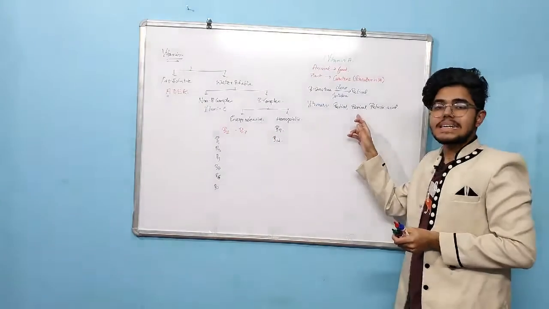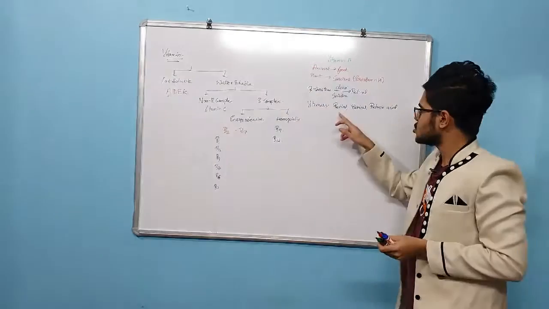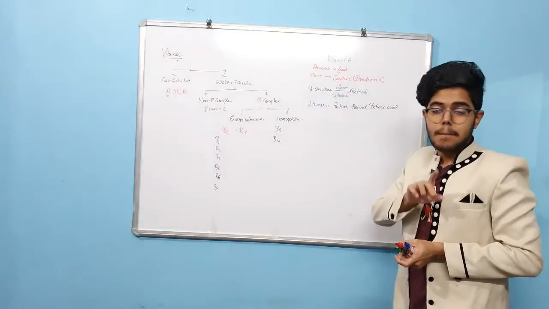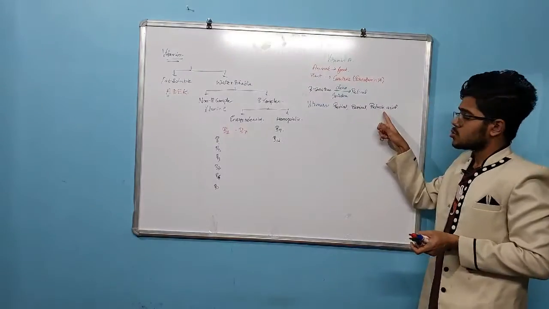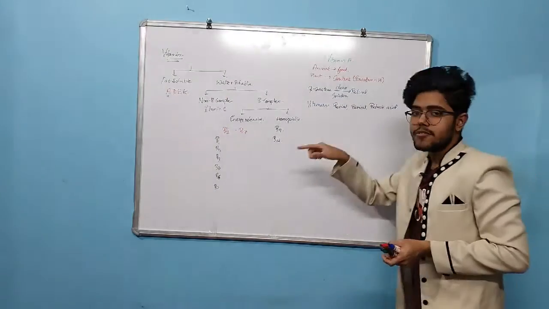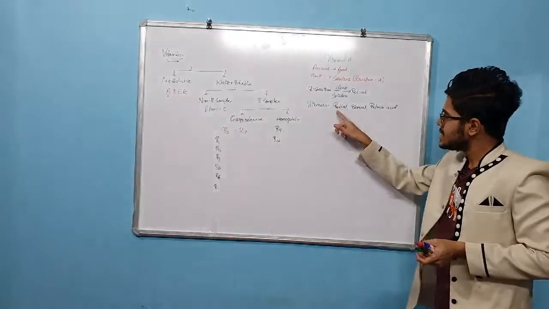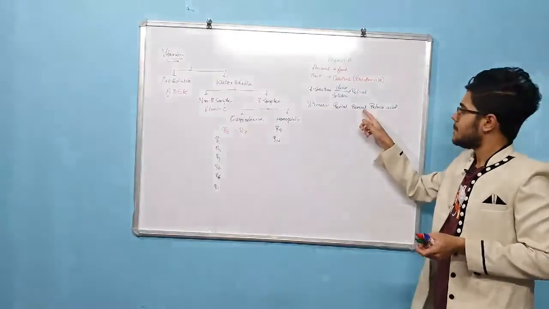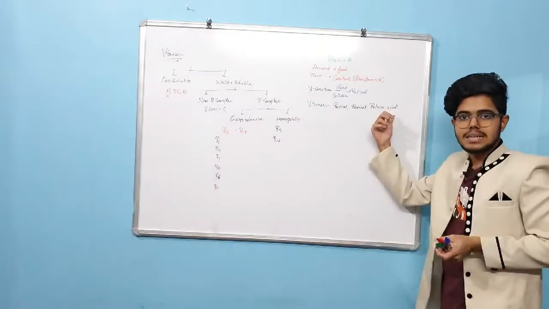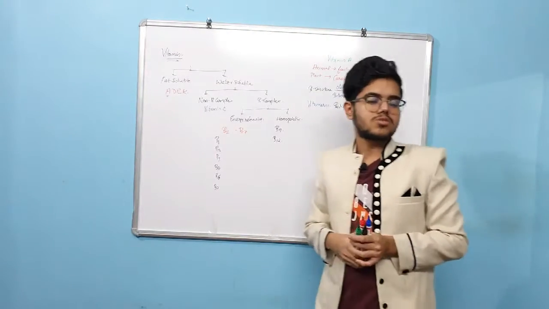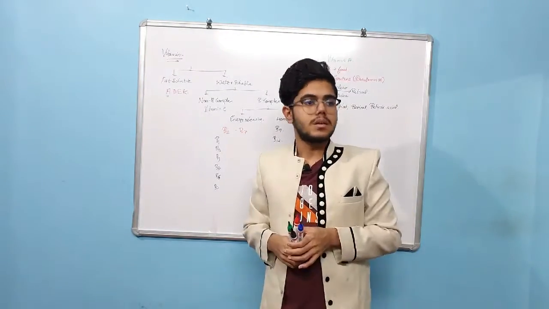These two are interconvertible forms. But remember, when it is formed into retinoic acid, it cannot be converted again into retinal or retinol. Only these two are interconvertible, but retinoic acid is stable. I want everyone to be clear on this point.